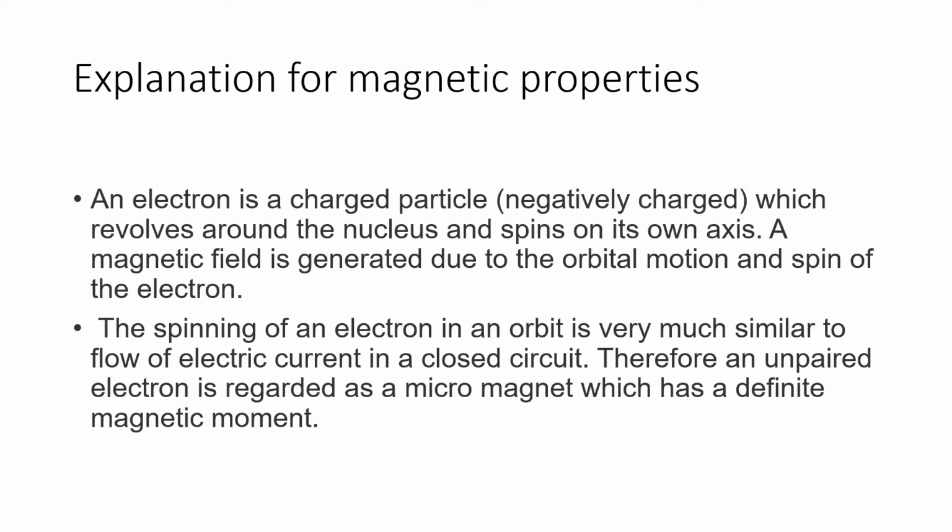The spinning of an electron in an orbit is very similar to the flow of electric current in a closed circuit. Therefore, an electron is regarded as a micromagnet which has a definite magnetic moment.